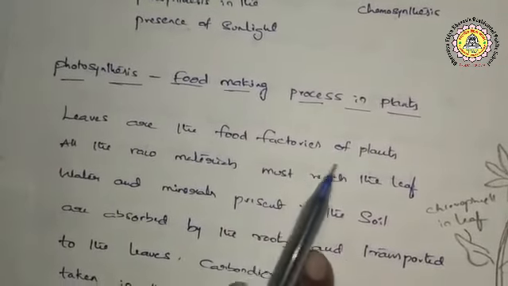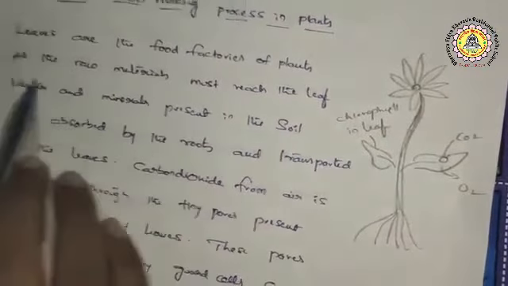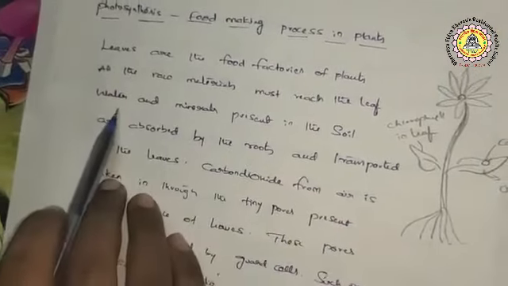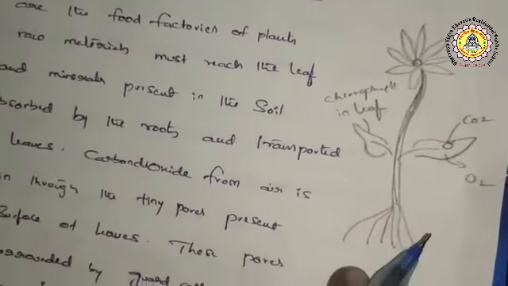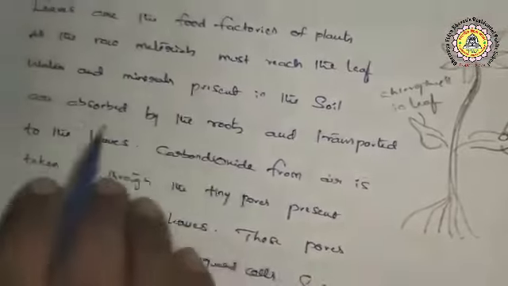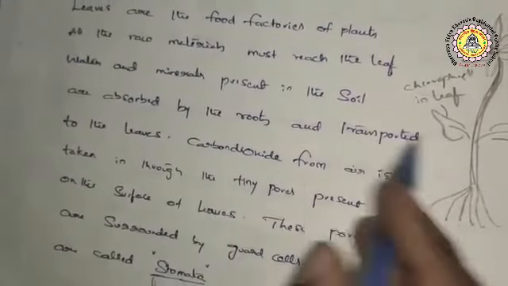Leaves are the food factories of plants. All the raw materials must reach the leaf. Water and minerals present in the soil are absorbed by the roots and transported to the leaves.